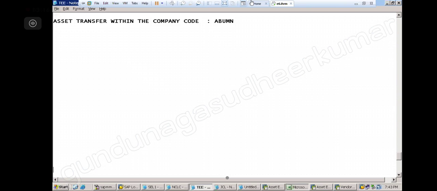Okay. So what is asset transfer? First of all, we should understand that it is not the physical transfer. Right? We are not moving the asset from one place to another place. Physical transfer, even if I do, it is in the same company code. Suppose I am moving the asset from Hyderabad to Bangalore, then also it is in the same company code, right? So then why should I record it? So here we are not talking about the physical transfer of the asset. There are other reasons why we will do the asset transfer.